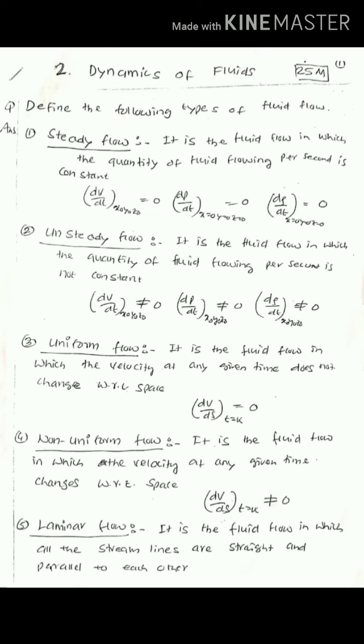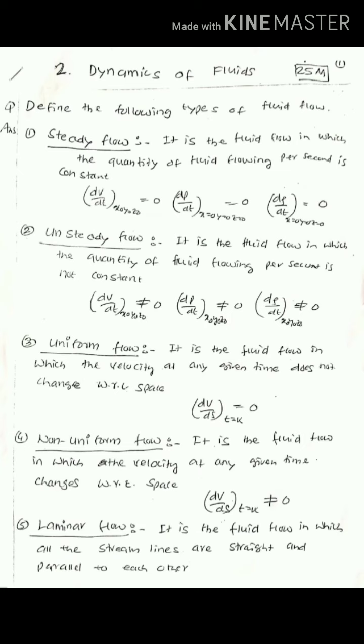On the other hand, another flow is called unsteady flow, which is the opposite of this. Means for this flow, the quantity of fluid flowing per second is not constant. Means here the velocity changes, the pressure changes, and also the density changes. Hence we can write dV by dt is not equal to 0, dP by dt is not equal to 0, and d rho by dt is not equal to 0.